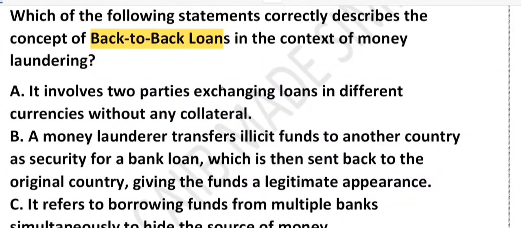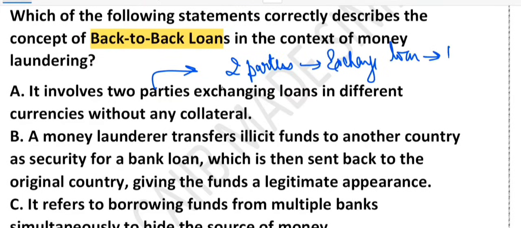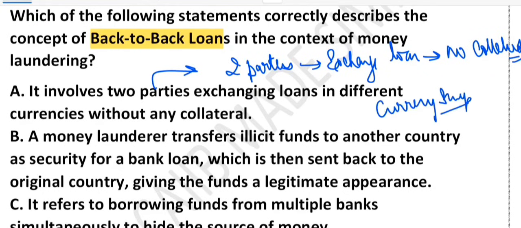If you look at option A, it says that two parties exchange loans in different currencies without collateral. So two parties are there, they exchange loans in different currencies and no collateral is there, right? It sounds fancy, right? But this is just a currency swap, not money laundering. Because if we talk about the back-to-back loan, it involves using illegal money as security for the loan, right? So that's the point. Here we are talking only about exchanging currency. That is a currency swap. This is not the correct answer.